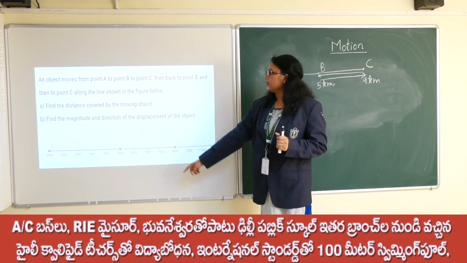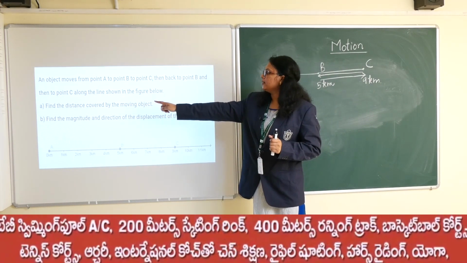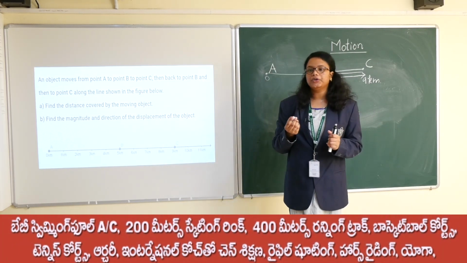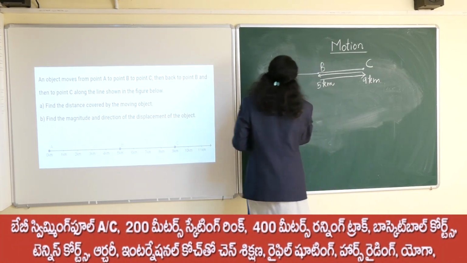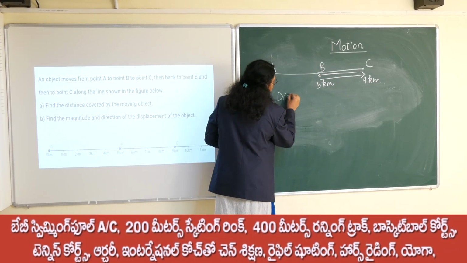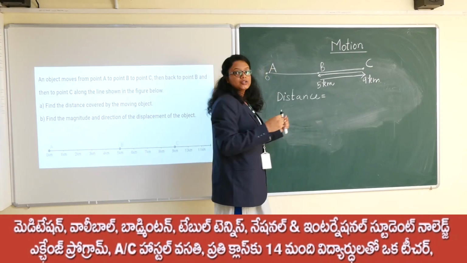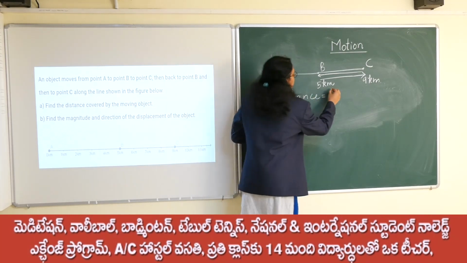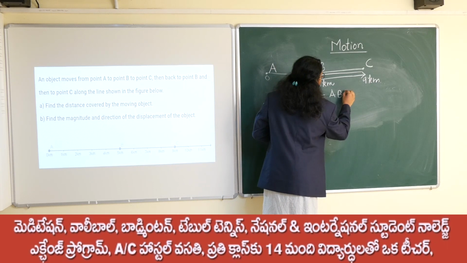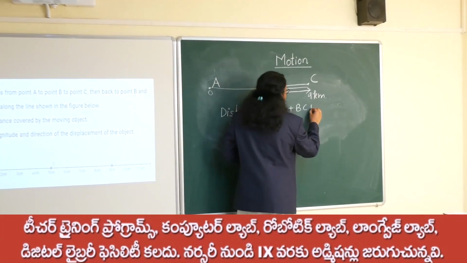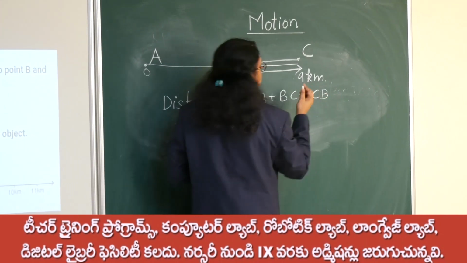Now the first part is: find the distance covered by the moving object. As I have already told you, distance is the actual path length travelled. So actually how much did he do? That is AB, then BC, and again he has done CB. BC and CB are the same.